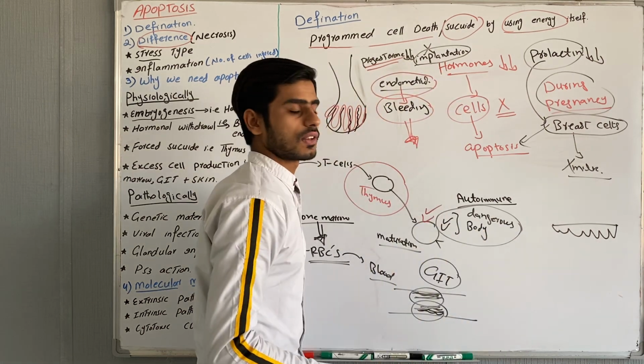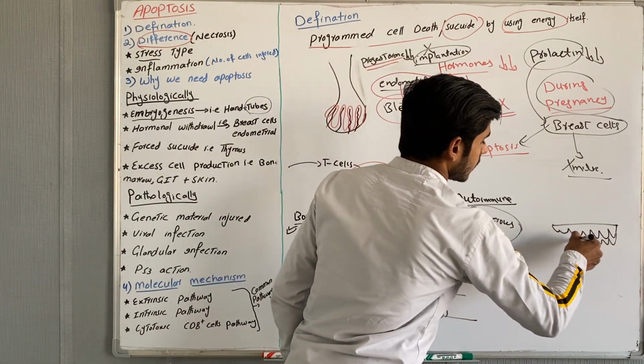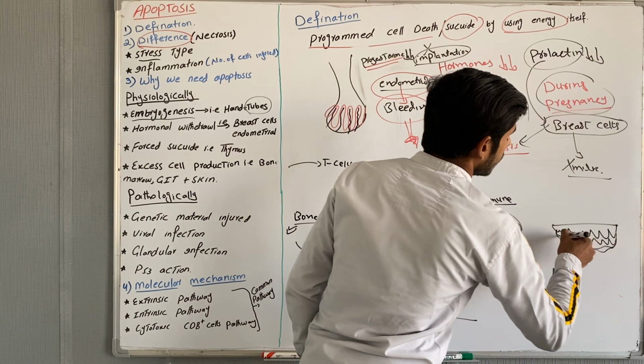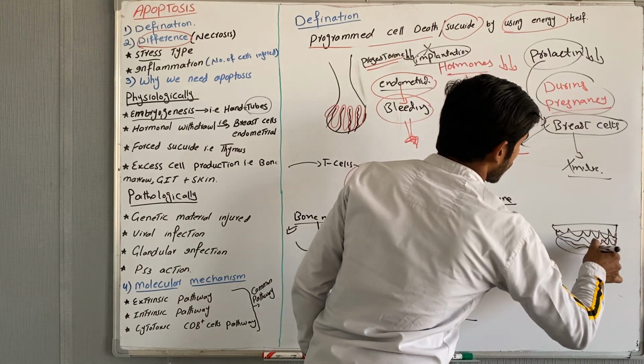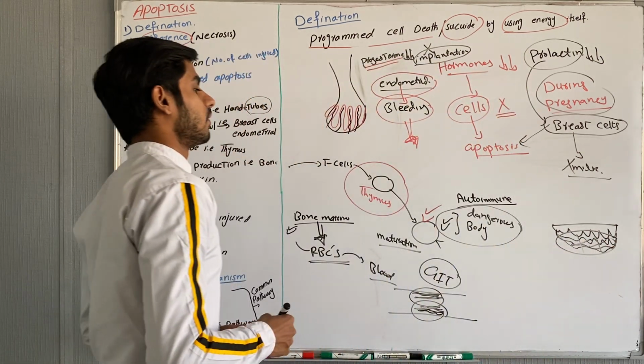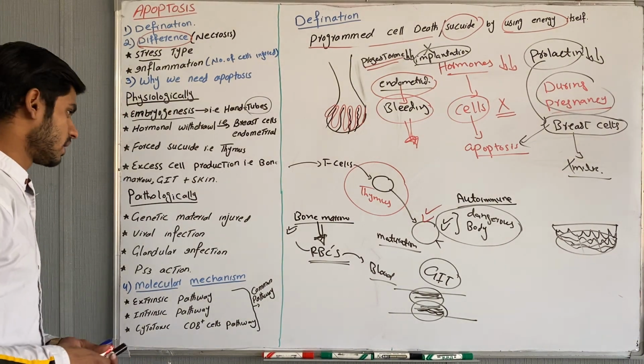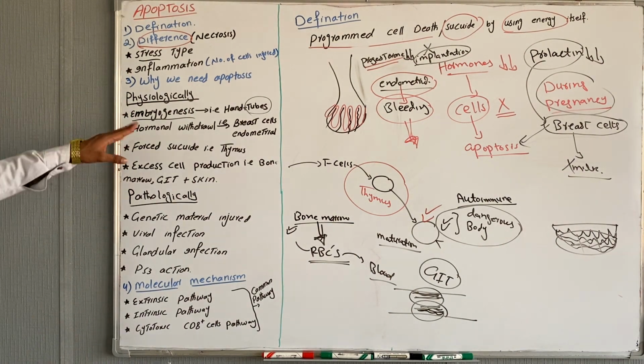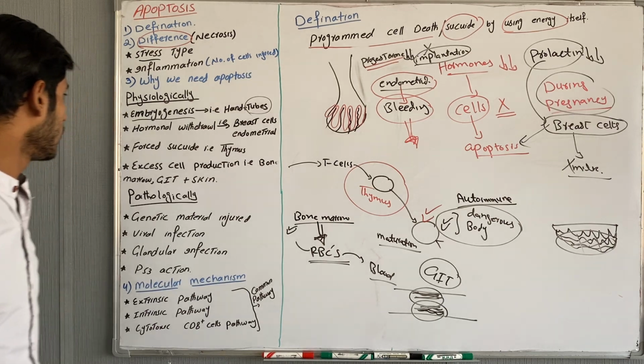If apoptosis does not take place, the cell number will keep increasing, and that is not good for health. So these cells will undergo apoptosis and finish, and the skin will remain again at its normal state. So these were the physiological causes. First one was embryogenesis, in case of the hand I gave the example, and also the tube.